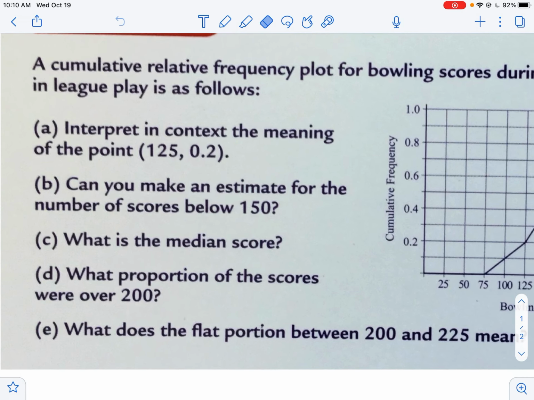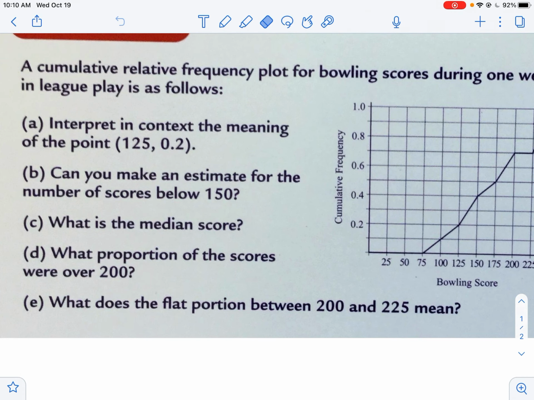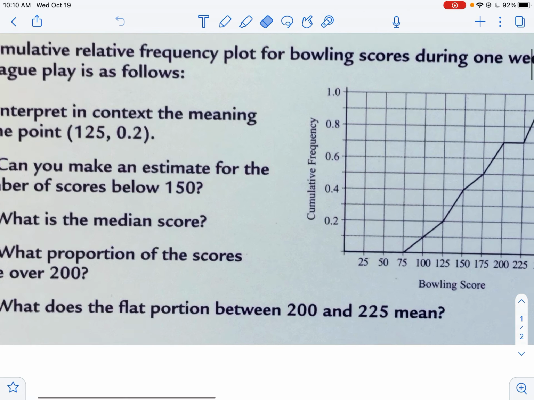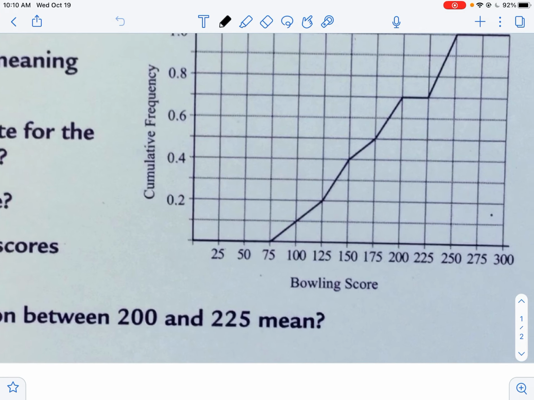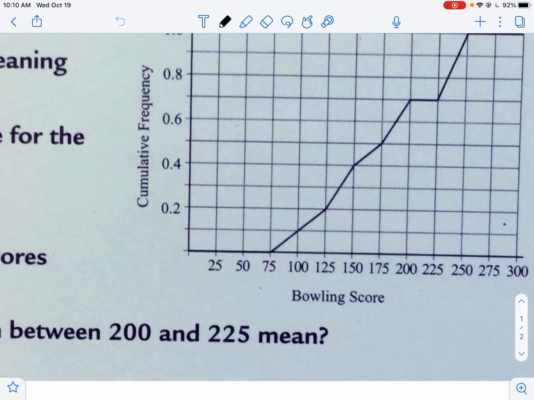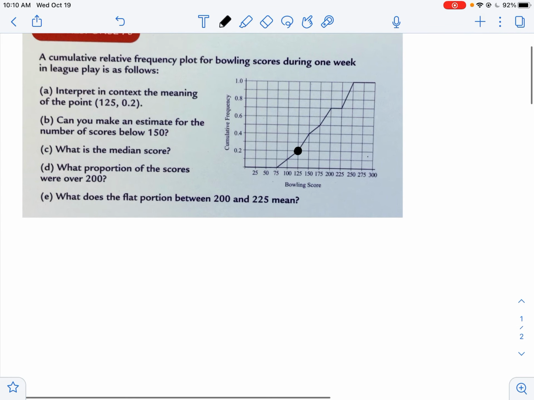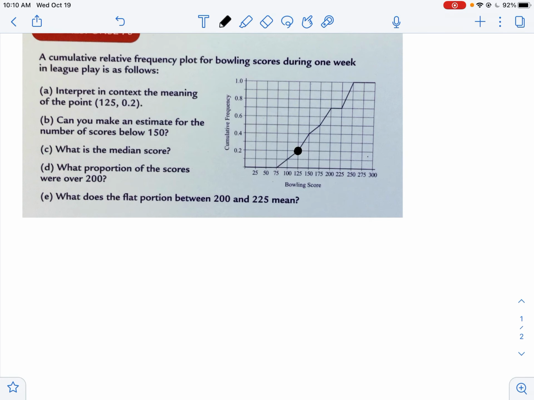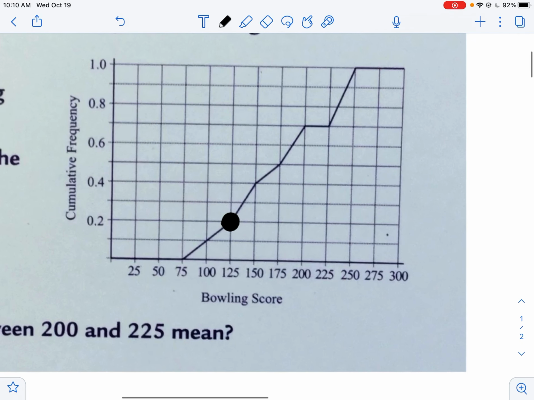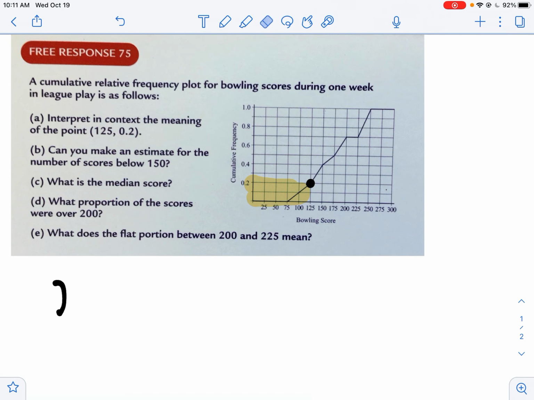First one is asking me to interpret the context and meaning of a specific point, 125 and 0.2. So what I'm going to do is go to my cumulative frequency graph, and 125 is going to represent my score, and 0.2 is going to represent my cumulative frequency or my percentile. So what does this tell me? What this tells me is that I got 20% of my data here. 20% of my data is going to be just below that 125. So it's not going to be equal to that 125. It's going to be just below.